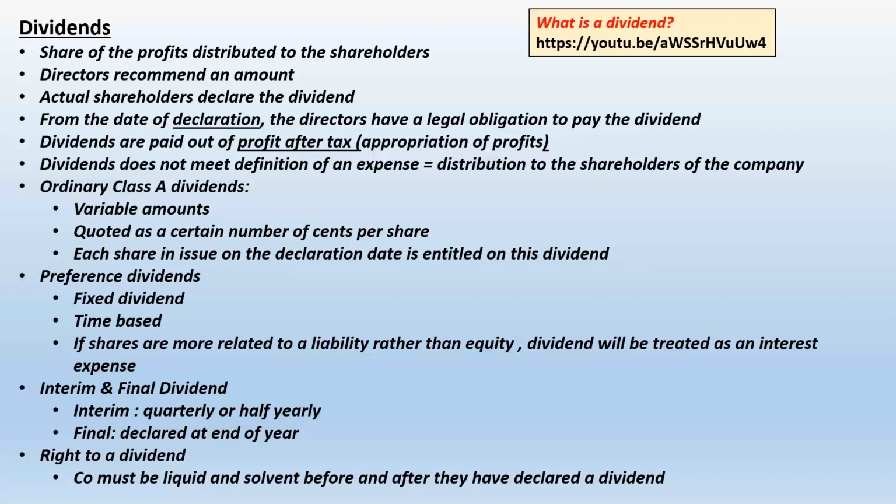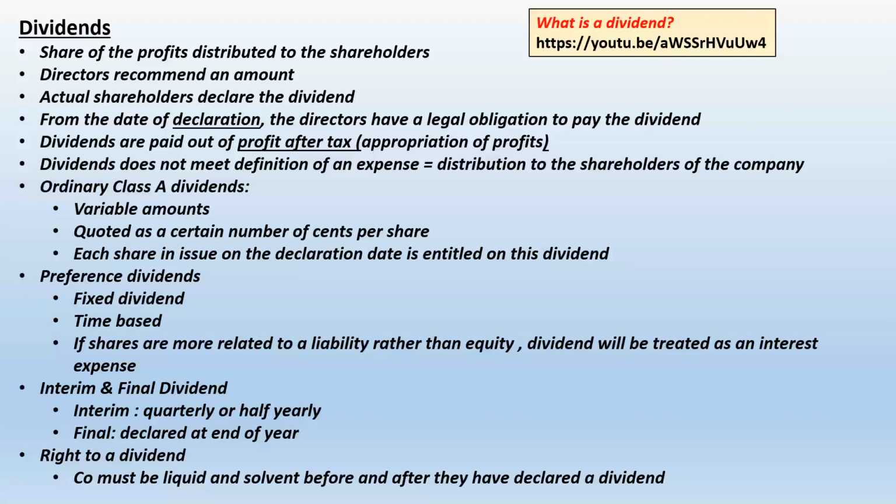Who's going to receive the dividend? The shareholders. But what if the dividend is not going to be paid at the declaration date? It probably is only going to be paid 4, 5, 6 weeks after the declaration date. Now, what happens if somebody had a share, let's say on the 1st of March when the dividend declaration took place, but the actual dividend was only being paid the 1st of April?